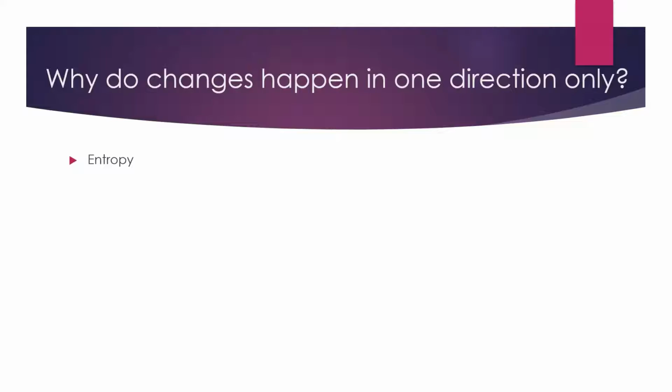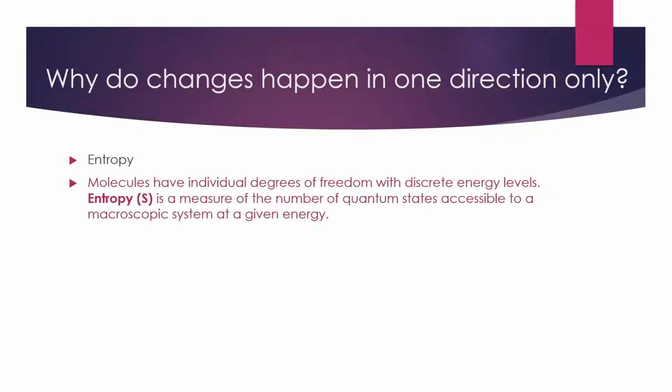About 50 years later, Boltzmann proposed a microscopic definition of entropy based on the individual degrees of freedom that molecules have. So we can see this here. Molecules have these individual degrees of freedom that have discrete energy levels. And the entropy, which we denote with the symbol S, we're familiar with this, is a measure of the number of quantum states accessible to a macroscopic system at any given energy.